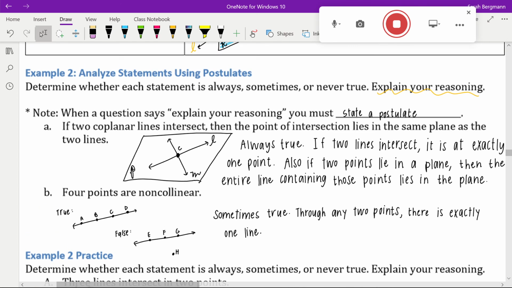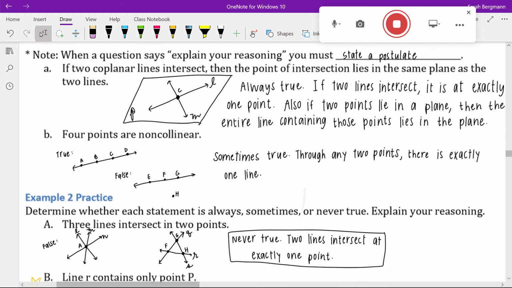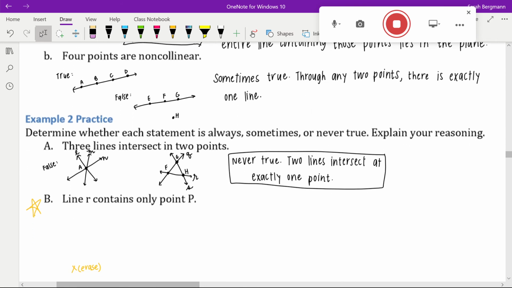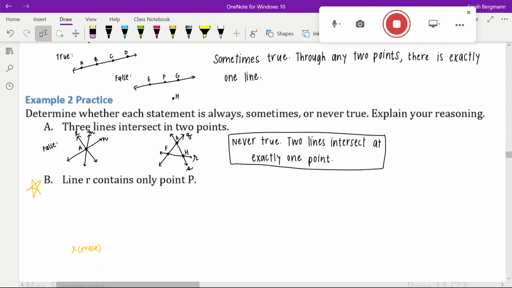Try the practice problems on your own. Here's the answer for part A, and I'd like you to answer part B on your own.